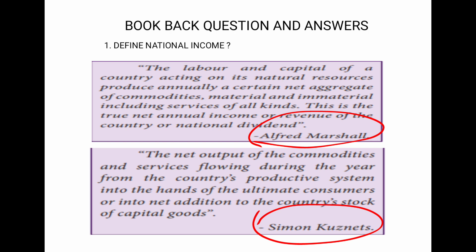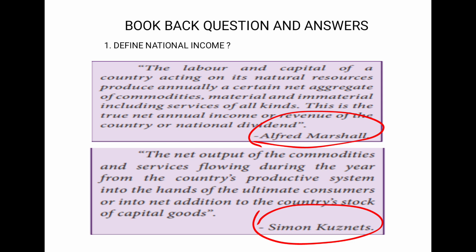The second definition is given by Simon Kuznets. The net output of the commodities and services flowing during the year from the country's productive system into the hands of the ultimate consumer. So a country's production is done, and where does this production go? It goes to the ultimate consumer.